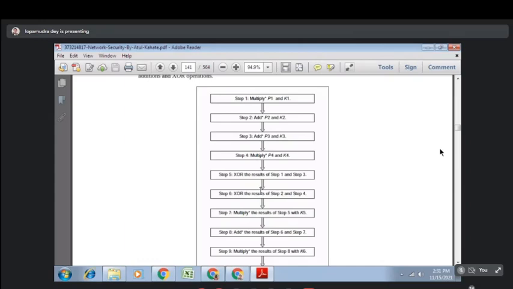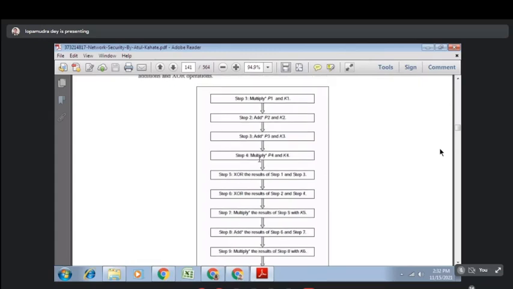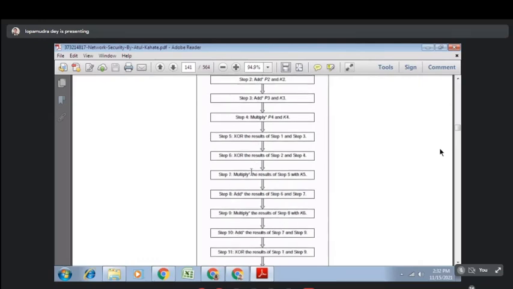So we have to perform 14 operations, and among the 14 operations we did the first 6. First you perform the MAM operation, that is multiply, add, and then XOR: XOR between step 1 and step 3, and XOR between step 2 and step 4. Then step 7. Now what will we do again? This will be MAMA. Initially it was MAM, now it will be MAMA.